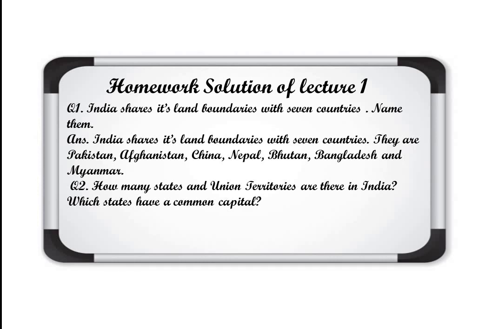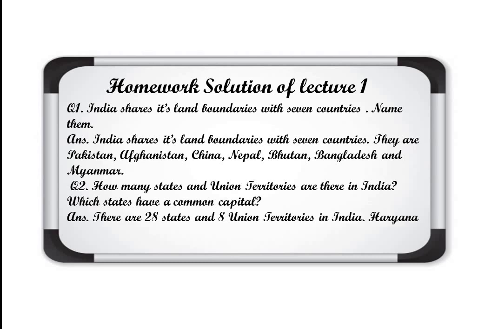How many states and union territories are there in India? Which states have a common capital? First we will write the number of states and union territories. There are 28 states and 8 union territories in India. Haryana and Punjab share a common capital, that is Chandigarh.